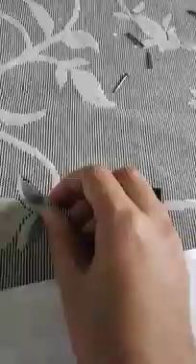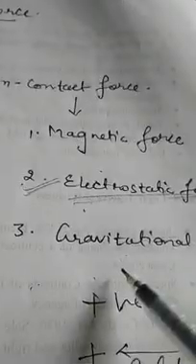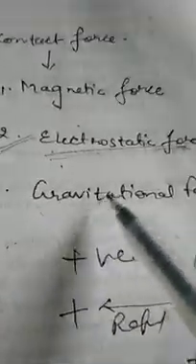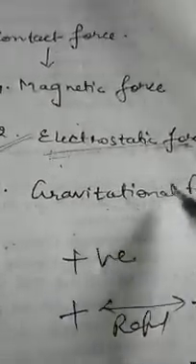It will definitely fall towards the ground. Why is it so? It is because of gravitational force, which is attracting it towards the center of the earth. So the attractive pull of the earth is an example of gravitational force or gravity.